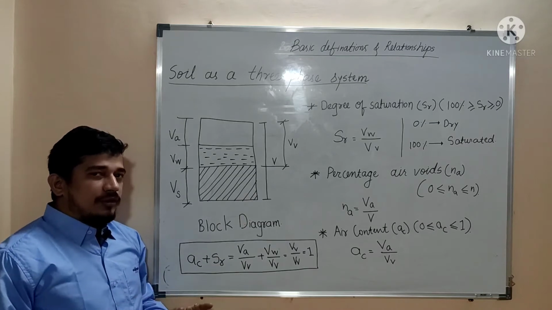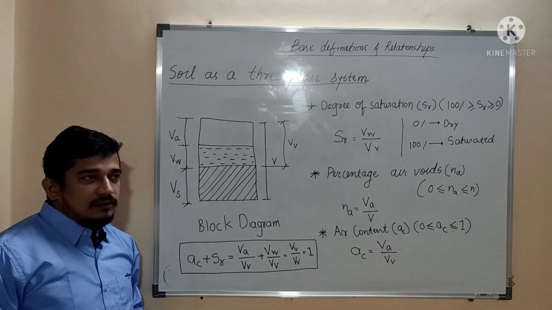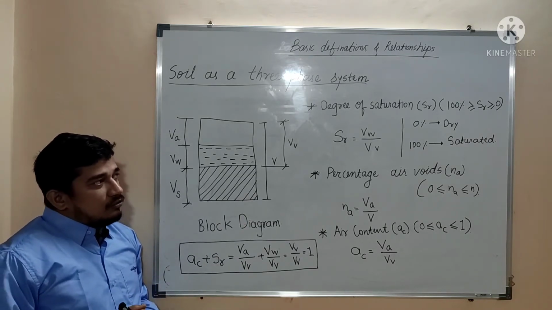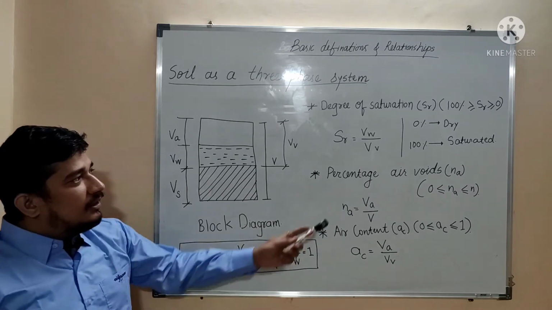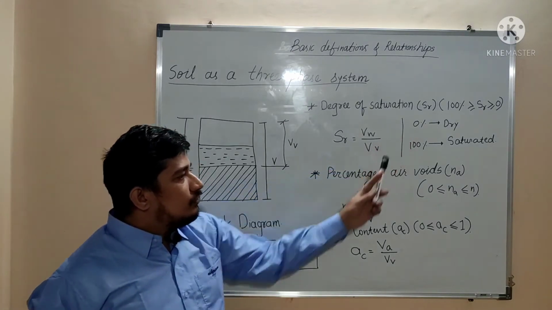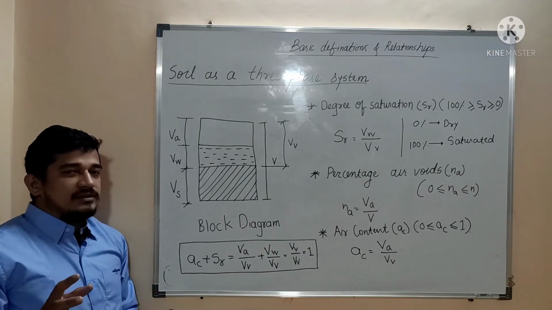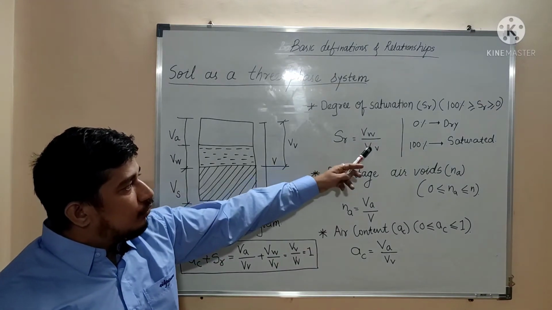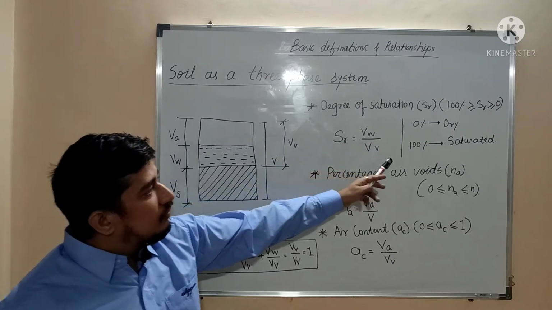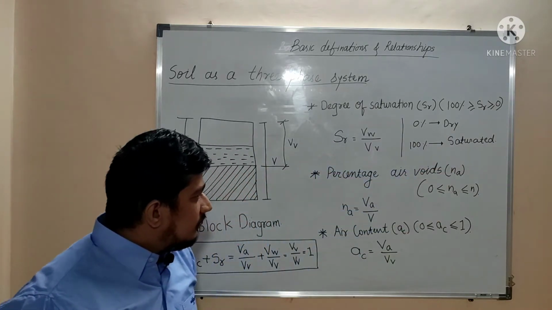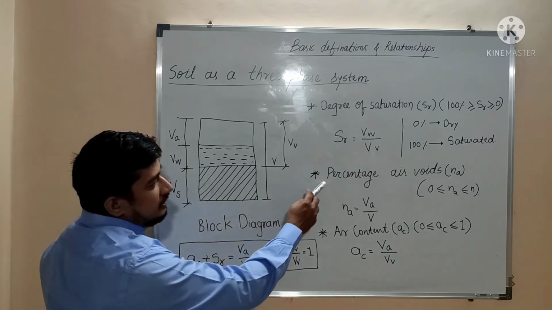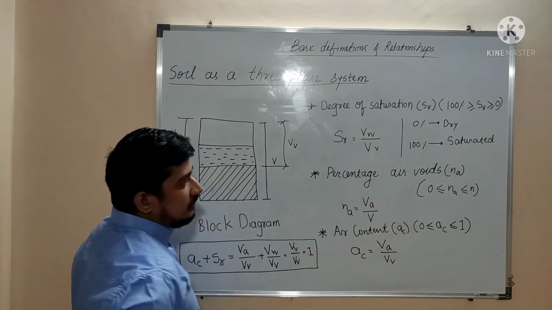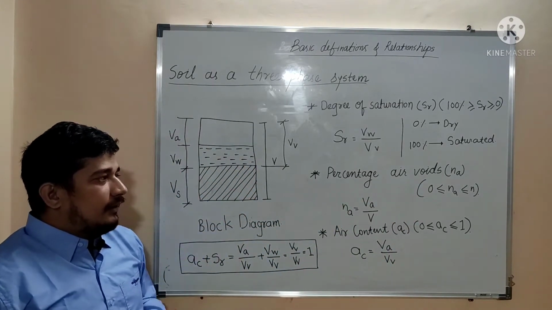If there is no water, it means that it is dry, so there is only air. Because of that, in that case, degree of saturation will be 0. But when all the voids are occupied by water, then volume of water will be equal to volume of void, so degree of saturation will be 100%. Then after that, the next term is percentage air voids, denoted by symbol Na.